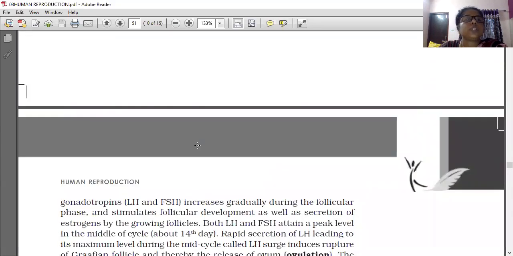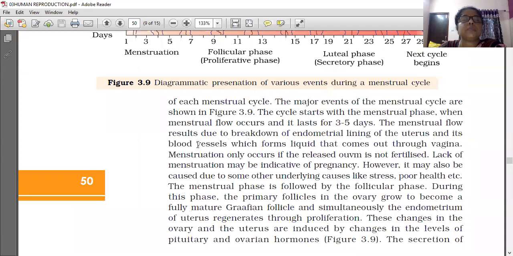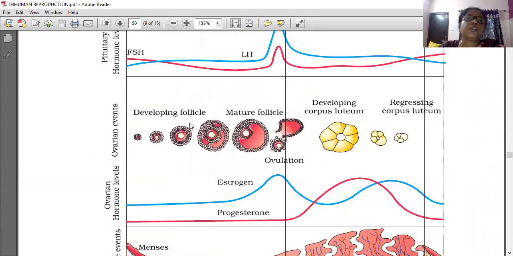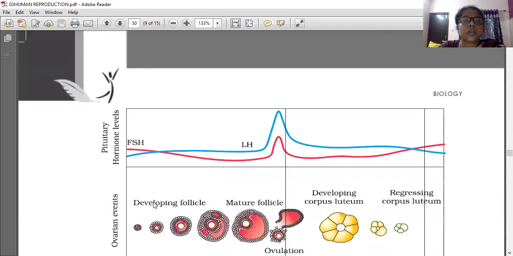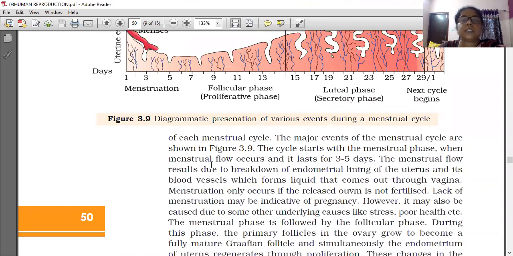Last time we discussed the menstrual cycle. Today we have discussed two topics, oogenesis and the menstrual cycle. I think all of you understood the term menarche. Then the menstrual cycle, as I already told you, has 4 parts.